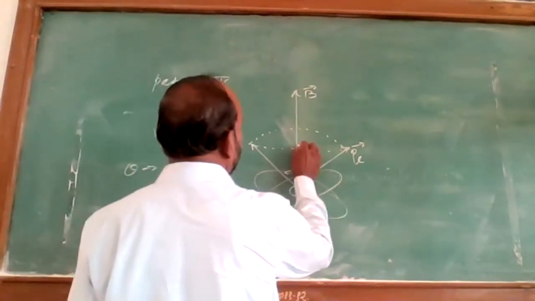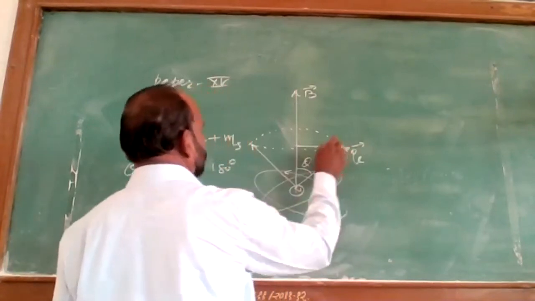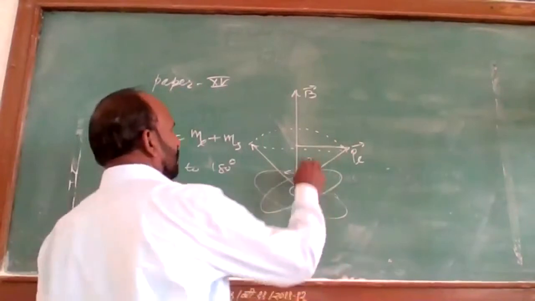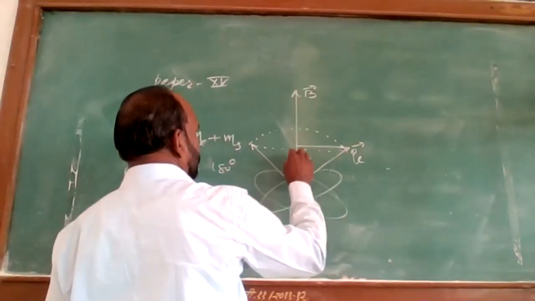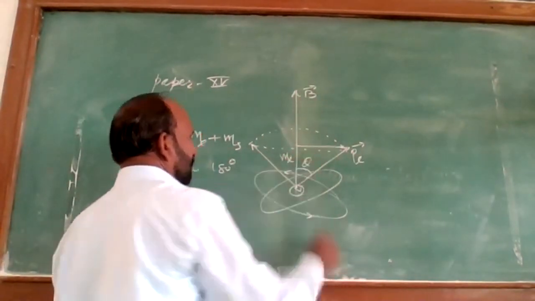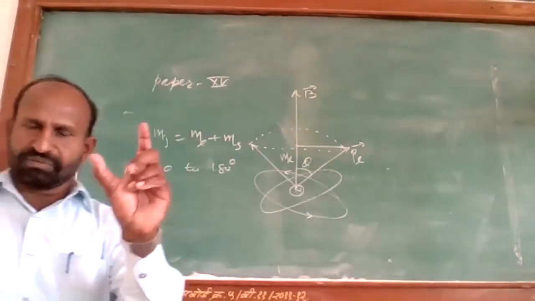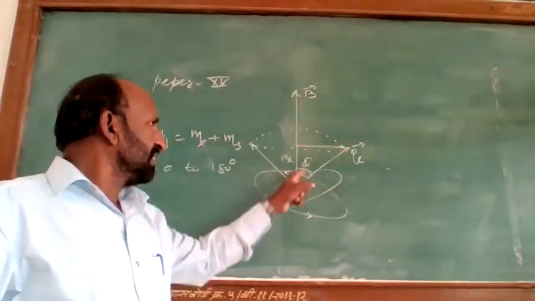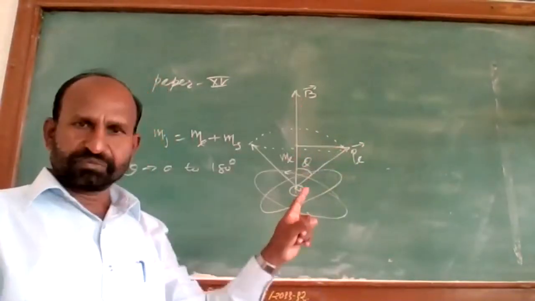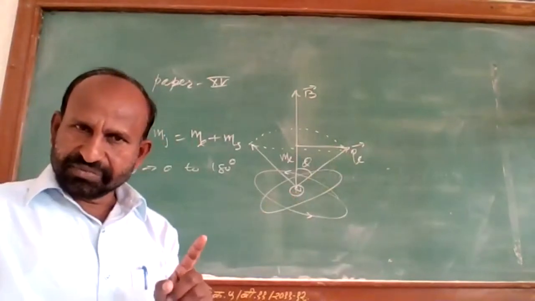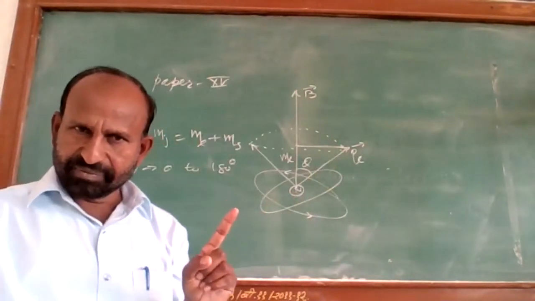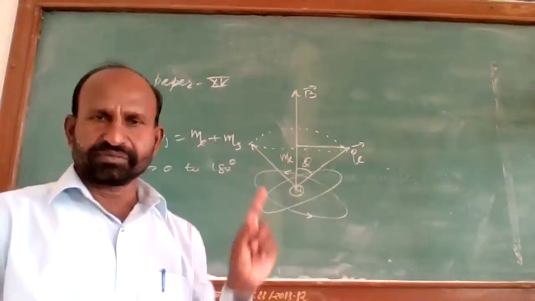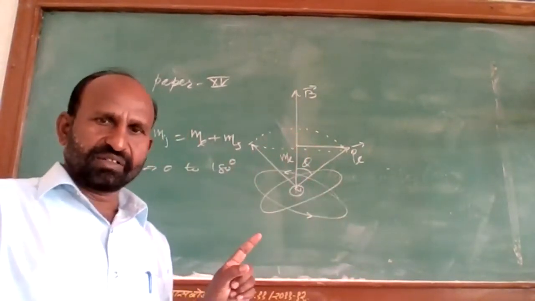The projection of this angular momentum vector along the direction of the magnetic field gives us the magnitude of the magnetic orbital quantum number.